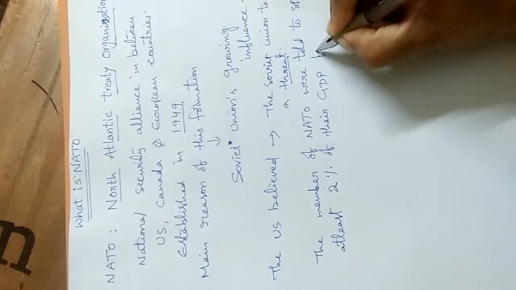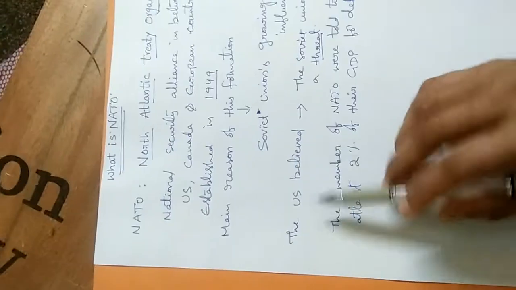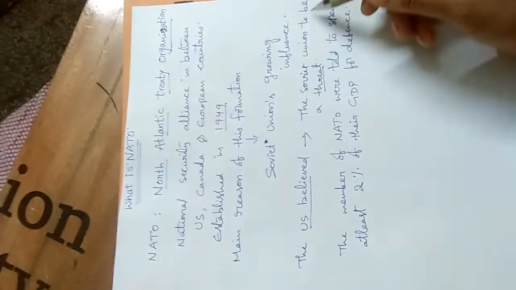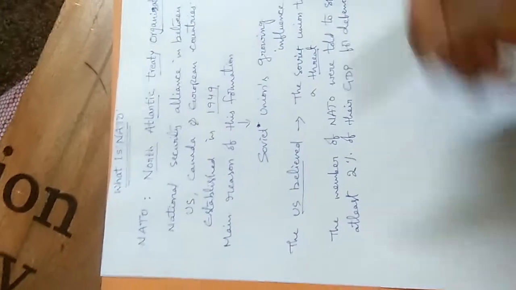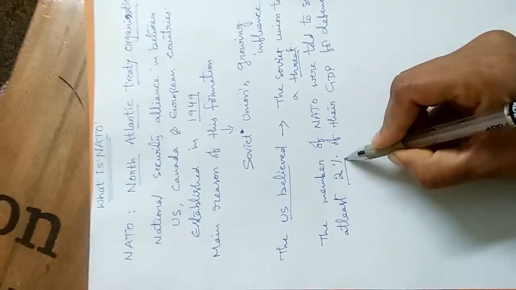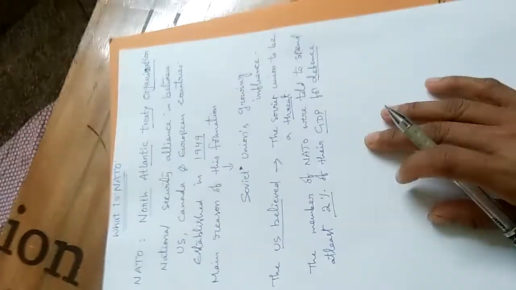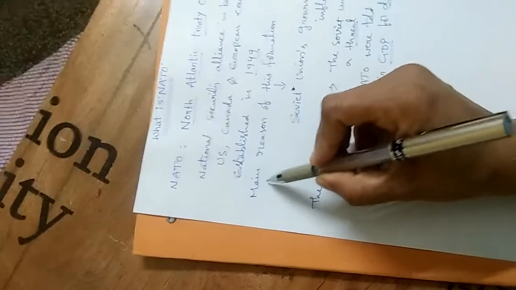For defense, because the US believed that the Soviet Union was a threat. So the members of NATO were told to spend at least 2% of their GDP for defense.